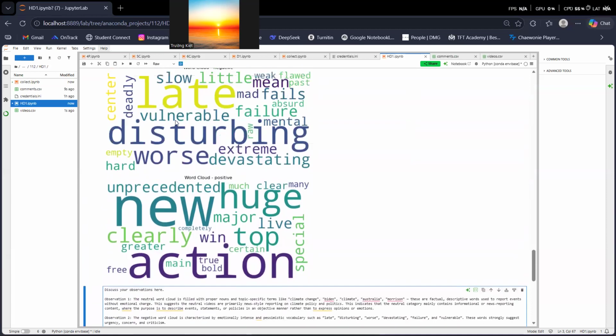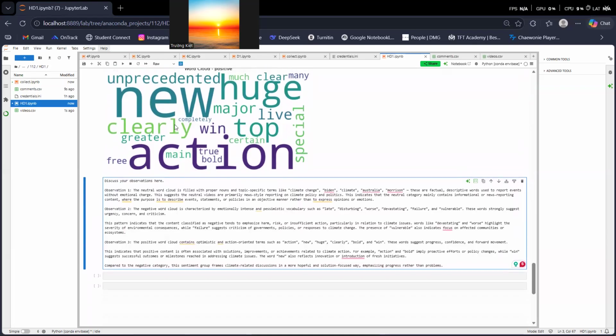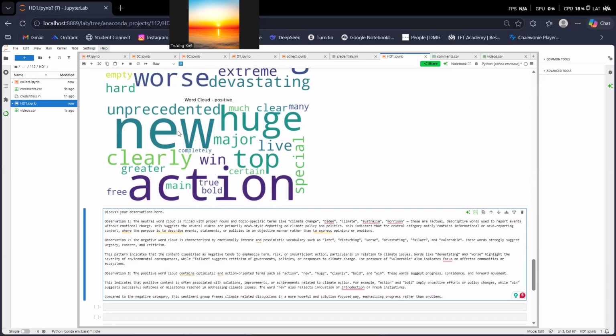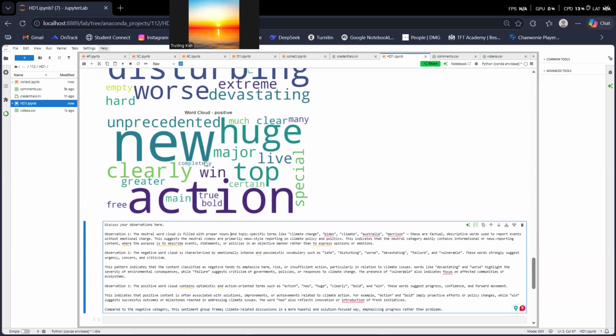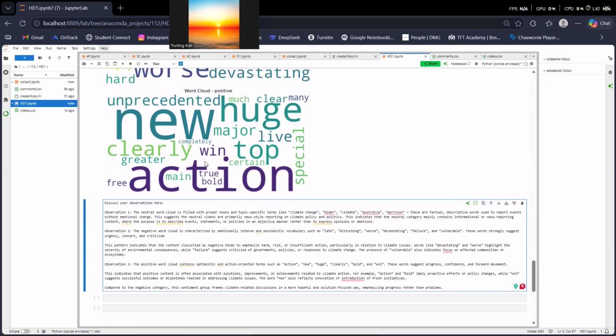The last one will be the word cloud of positive. So the positive word cloud contains optimistic and action-oriented terms such as action, new, huge, clearly, and some other positive words. So this indicates that the positive content is often associated with solutions, improvements, or achievements related to climate action.